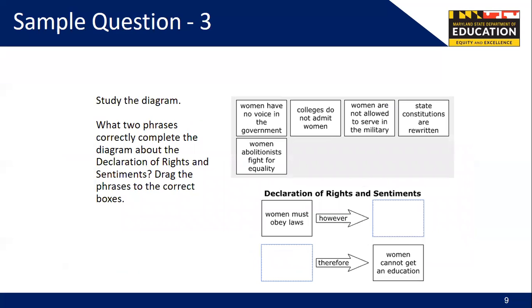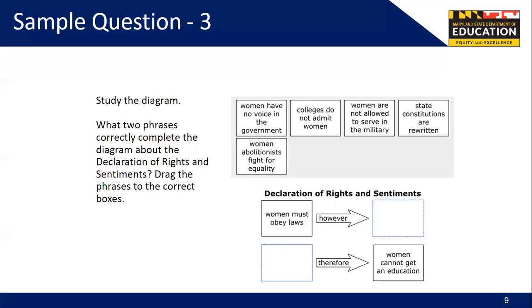Here is a third and final sample question that appears on the practice test. Study the diagram. What 2 phrases correctly complete the diagram about the Declaration of Rights and Sentiments? Drag the phrases to the correct boxes. The answer choices are as follows. Women have no voice in the government. Colleges do not admit women. Women are not allowed to serve in the military. State constitutions are rewritten. Women abolitionists fight for equality.